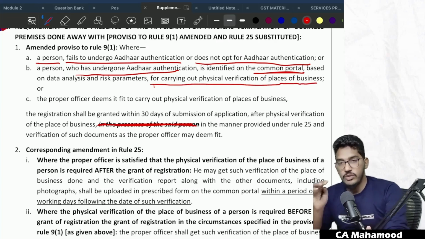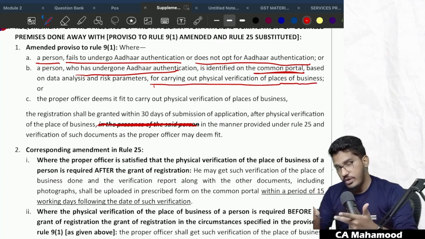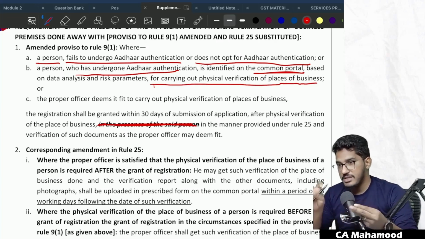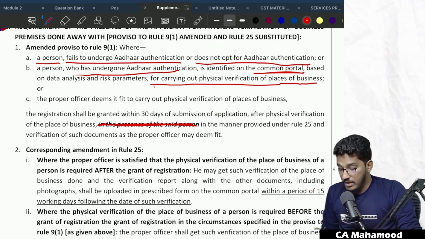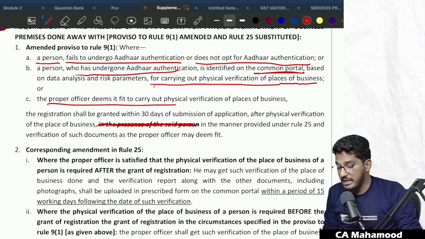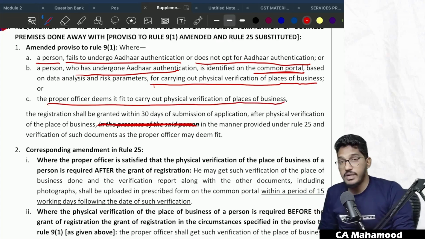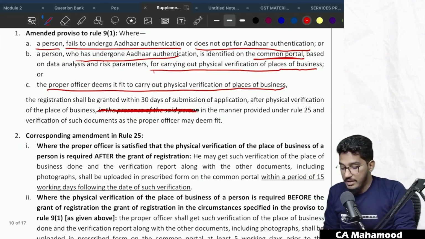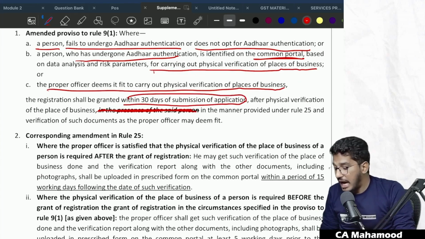So number one, either you did not do Aadhaar authentication, or you did not opt for Aadhaar authentication, or you have done the Aadhaar authentication but the system, on the basis of the risk parameters, is showing your case is somewhat suspicious, or even after granting registration also, the proper officer may deem it fit to carry out physical verification of place of business, and the registration shall be granted within 30 days of submission of the application after physical verification of the place of business.